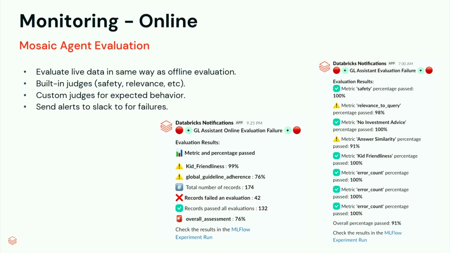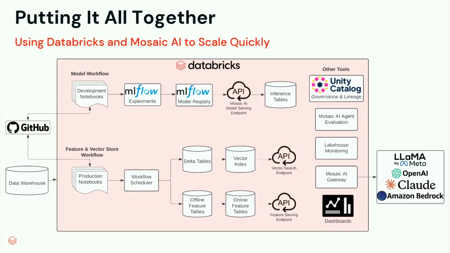That's one of the only issues we ran into with the built-in judges, is they don't necessarily have the context of what your agent is supposed to be doing. So we took advantage of the global guidelines and regular guidelines for more granular control over how we wanted the agent to respond. And then it basically looks like this.